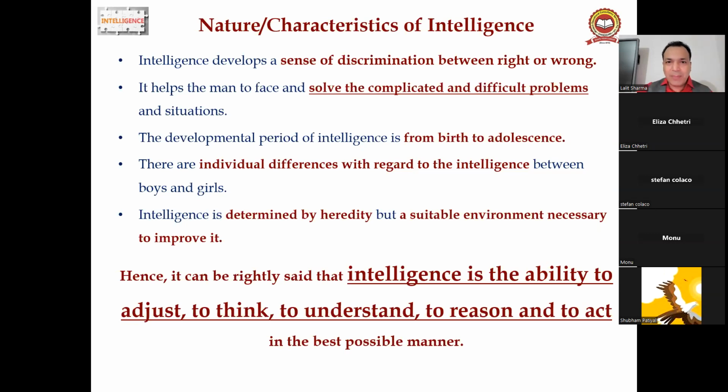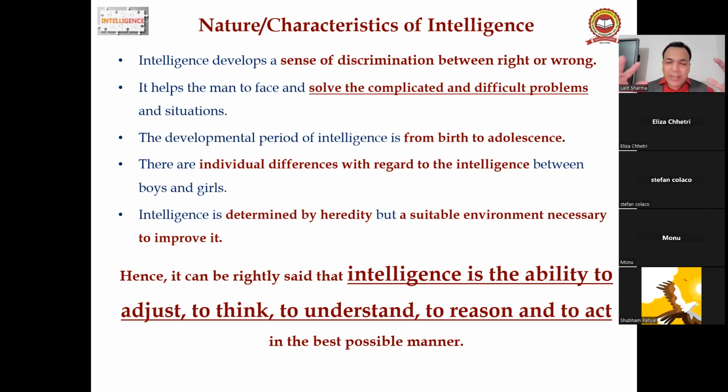Are you getting my point? Why is intelligence in your syllabus? This is the teaching methodology course, B.Ed course. That's why it is said, teaching is not everybody's cup of tea. Without going through the B.Ed course and M.Ed course, you can't become good or effective teachers or principals. So now you have come to know about intelligence.